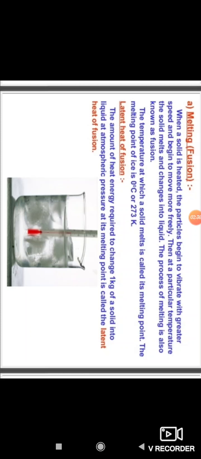And then latent heat of fusion. Latent heat of fusion means the amount of heat energy required to change 1 kg of solid into liquid at atmospheric pressure at its melting point. Once again I am repeating, observe the figure: the amount of heat energy required to change 1 kg of solid into liquid at atmospheric pressure at its melting point is called latent heat of fusion.